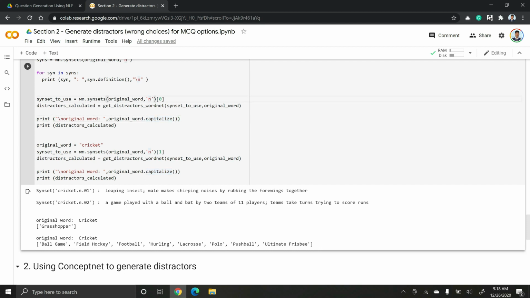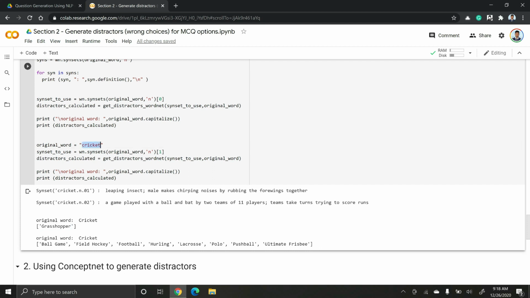So I am extracting the first synset, which is cricket as an insect, and I am getting distractors by passing that synset and the word. I calculate the distractors and print them out. If you see the first word cricket, since it is an insect, I am getting grasshopper.